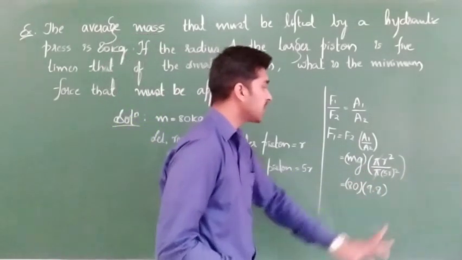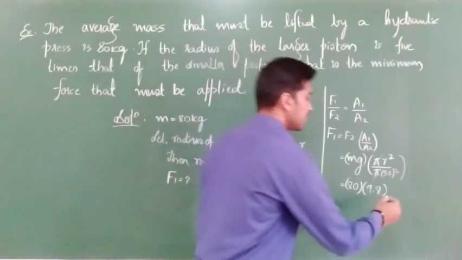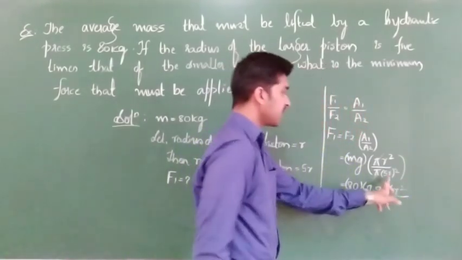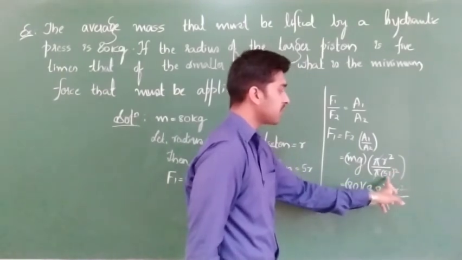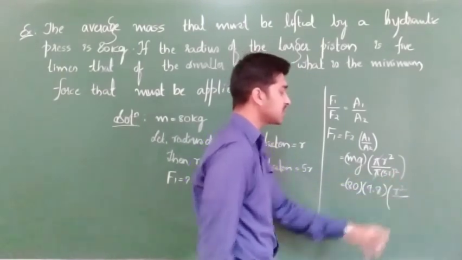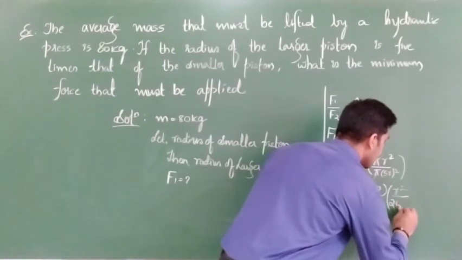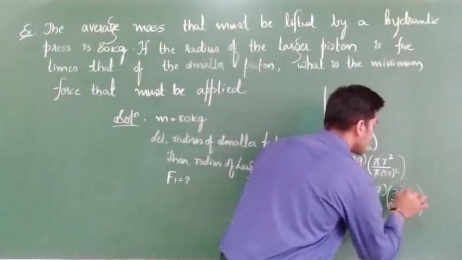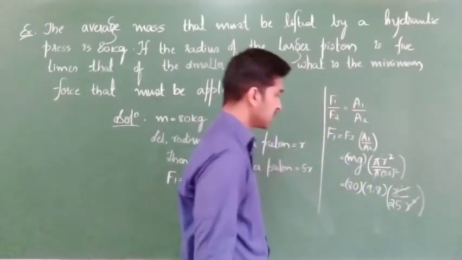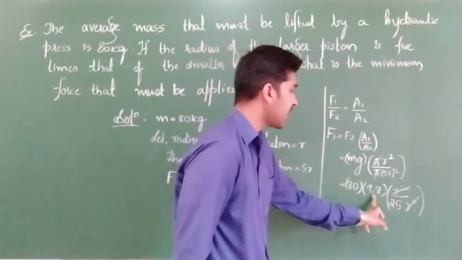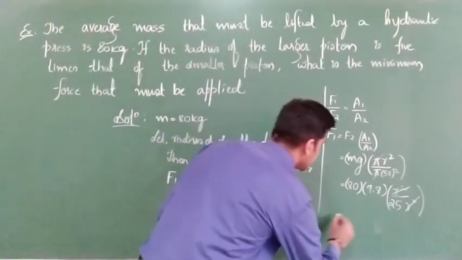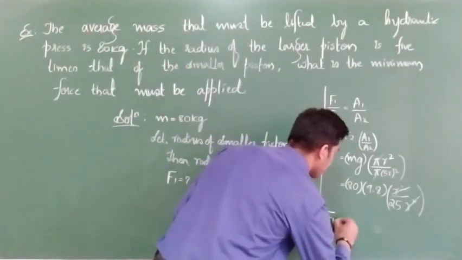Next, pi got cancelled. r square divided by, if I square this, pi into 5r square means pi square r square. Pi square is nothing but 25. Again r square, r square, so r square will get cancelled. What is remaining is 80 into 9.8 divided by 25. Check how much you are going to get. That will be your minimum force F1.